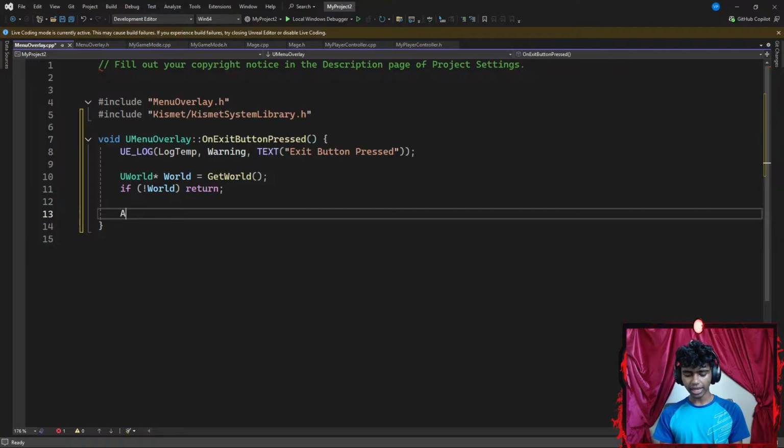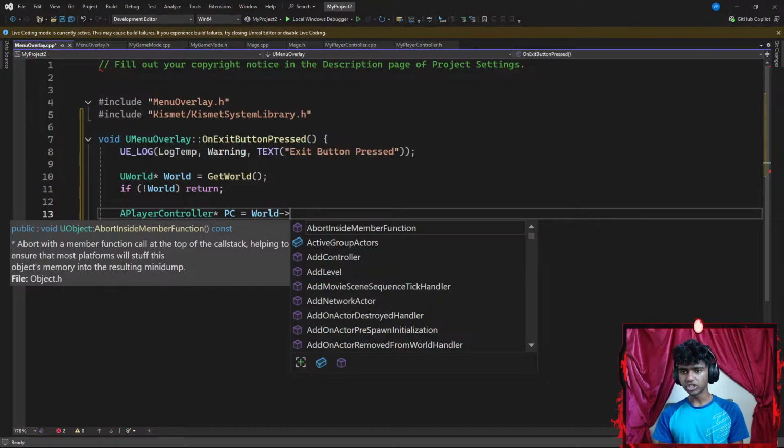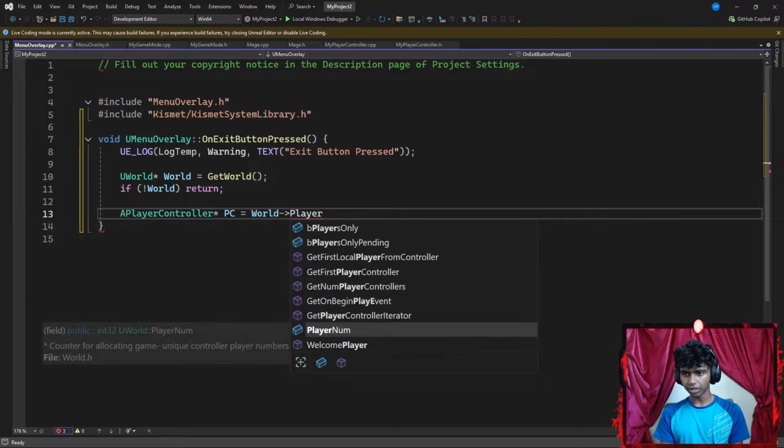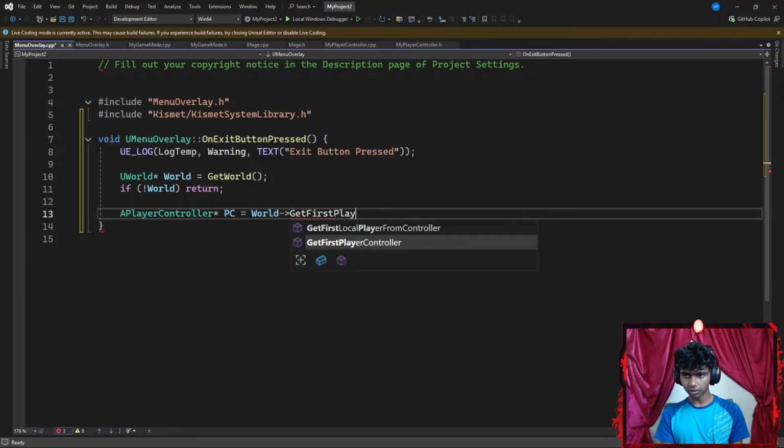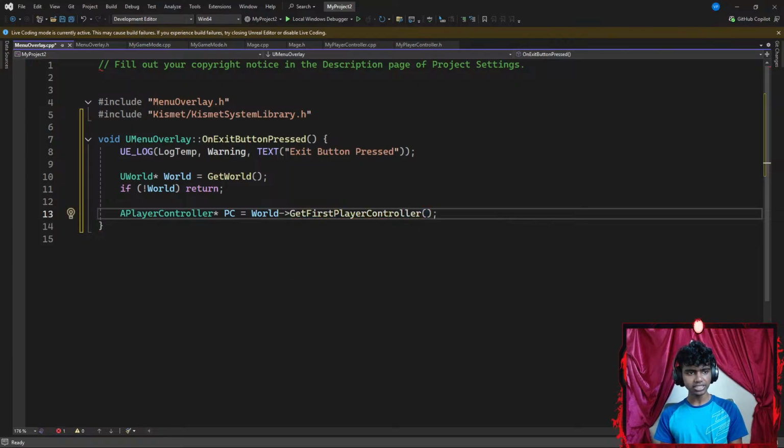And then I'm gonna go ahead and create a player controller. My player controller is going to be represented by a PC pointer, which is going to be equal to my world pointing towards, I forgot what it's going to be pointing towards. I think something like player. Okay, let's think. So it's GetFirstPlayerController. So I'm going to go ahead and type the GetFirstPlayerController function. Okay, perfect. And then I'm going to go with the parentheses ending with a semicolon.